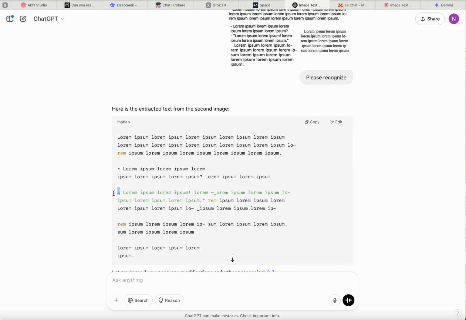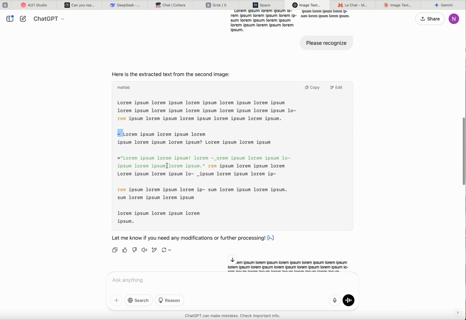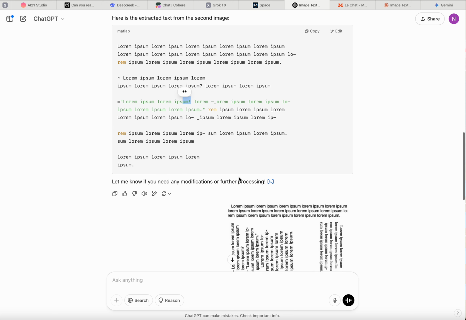It doesn't recognize dash, quotes, lorem, and it went here. So the text is messy, with no recognition that those are two columns. Some problems with recognition of the punctuation and grammar, but it does have an exclamation mark. So not that good.